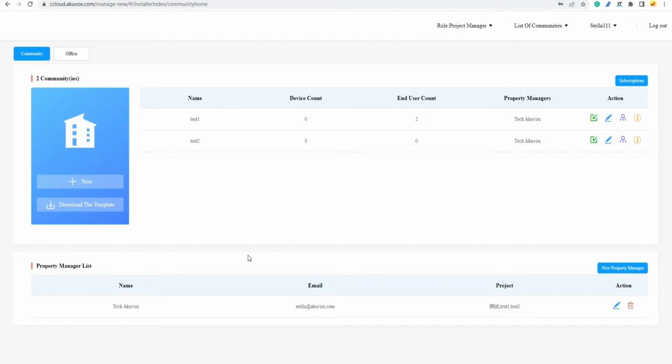First, with an installer account, log into Akuvox SmartPlus Cloud Platform. Change the role to Project Manager. Please make sure the Community view is selected. In the Community view, select the button, Download the template.